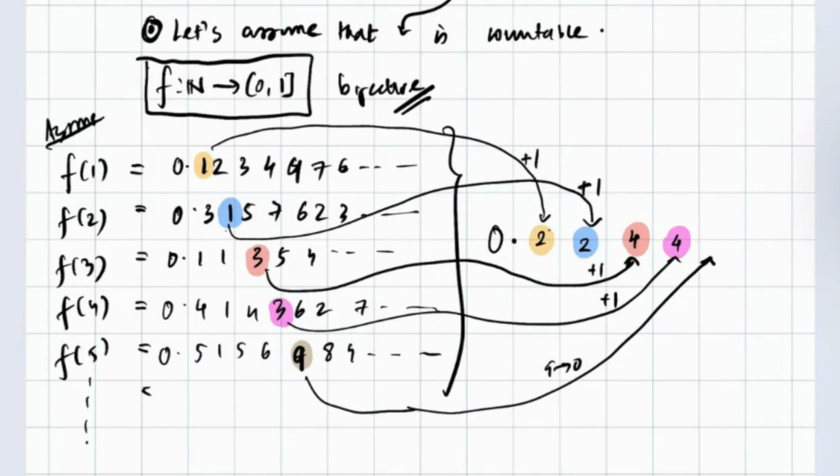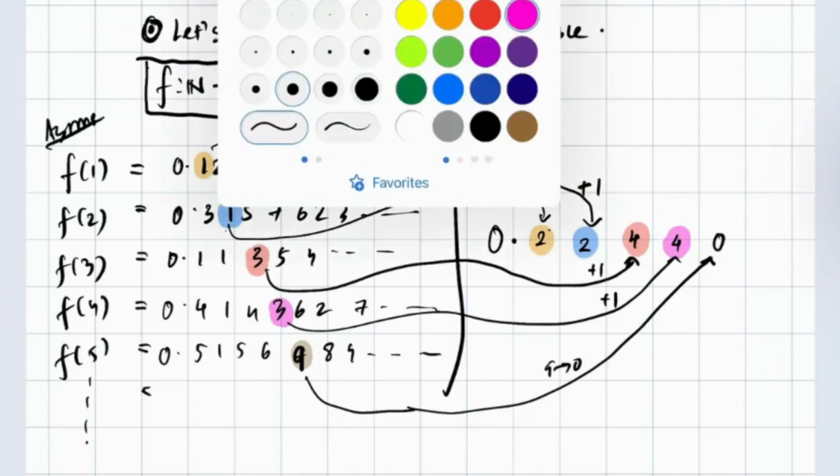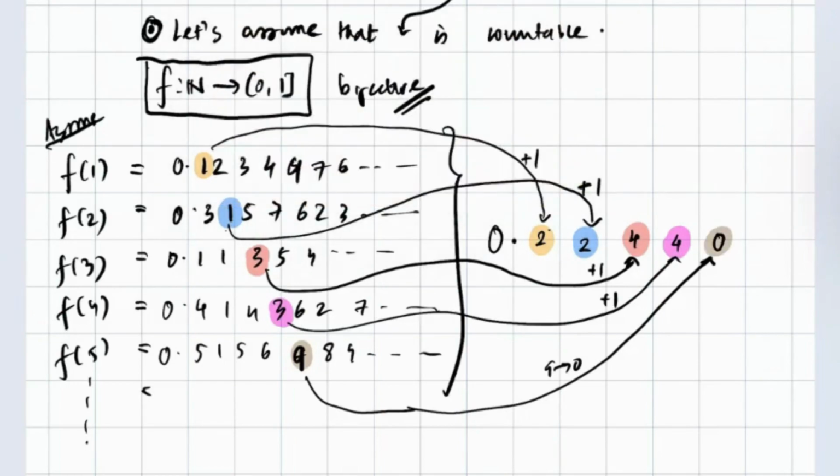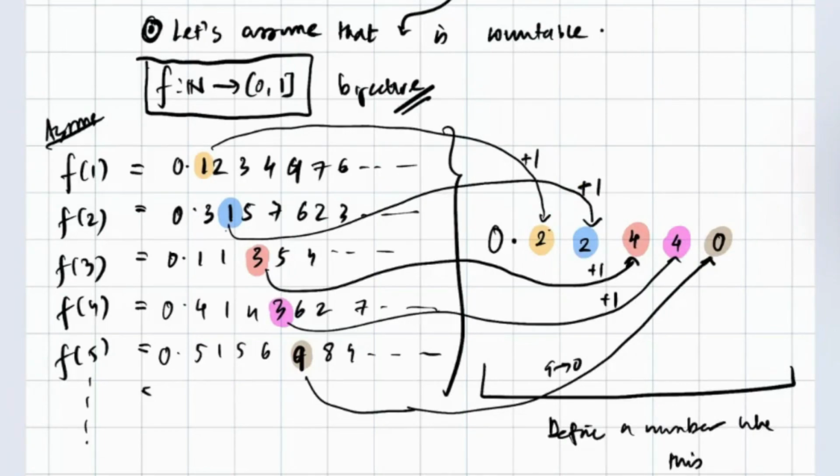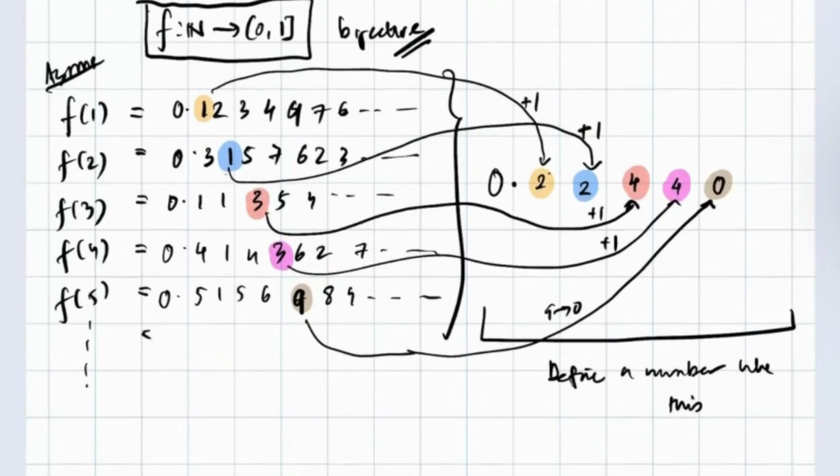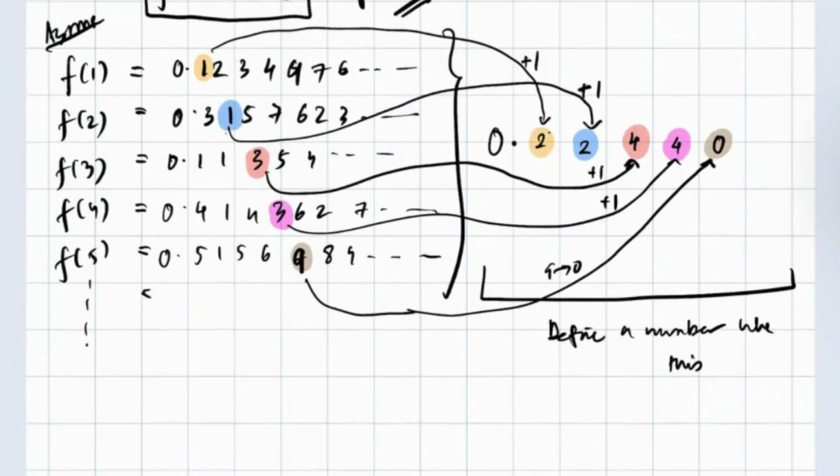Everything gets 1 added because 9 goes to 10 and 10 goes to 0 in the fifth place. And for whatever we have got in this sequence, we define a new number like this. All of you understood this definition, guys?